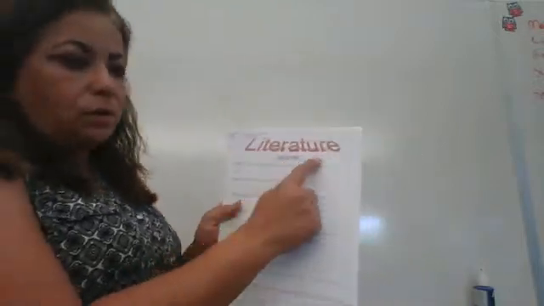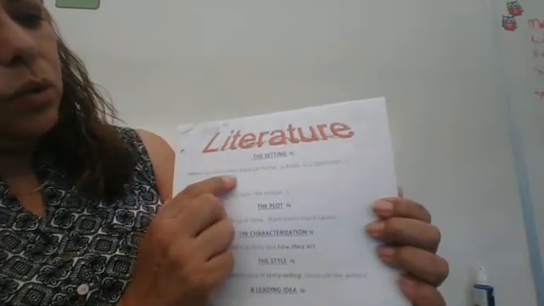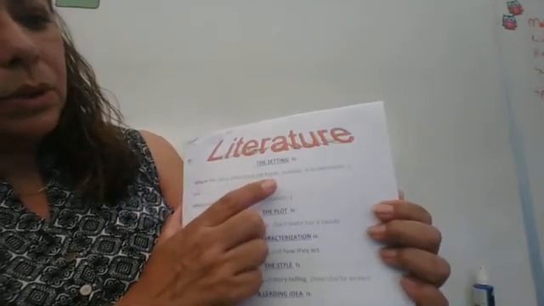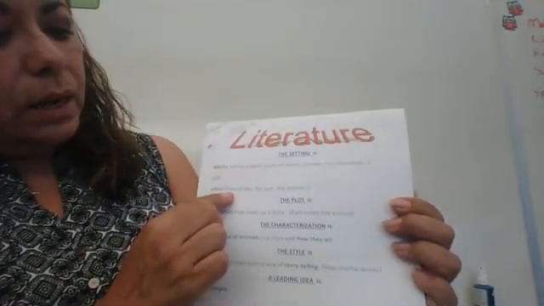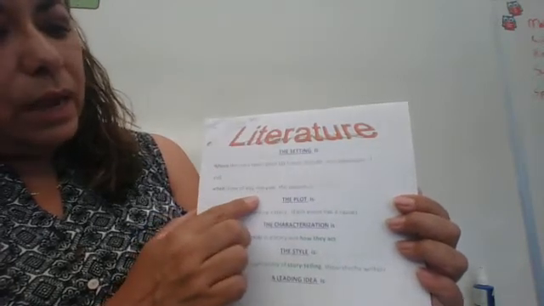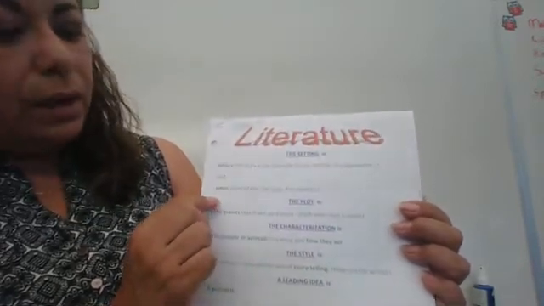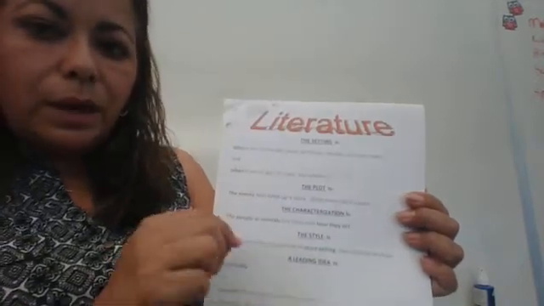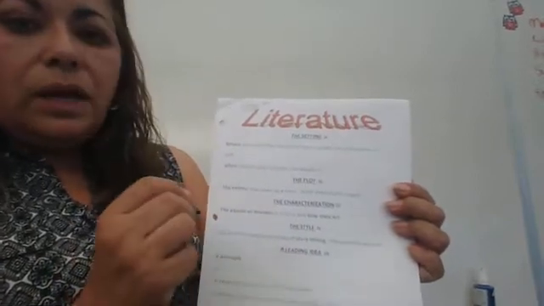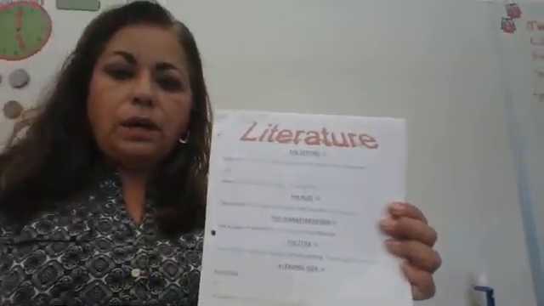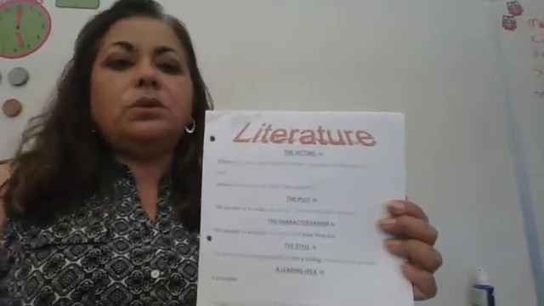So on the very top, under literature, it says right here, the setting is where the story takes place, such as a home, outside, in a classroom, those are examples, and when the story takes place, which would be like the time of day, the year, the season, okay? It can be was it daytime, nighttime, was it a century ago? It just tells you when the story happened. So a story will usually tell you when, or where, or sometimes it'll tell you both.